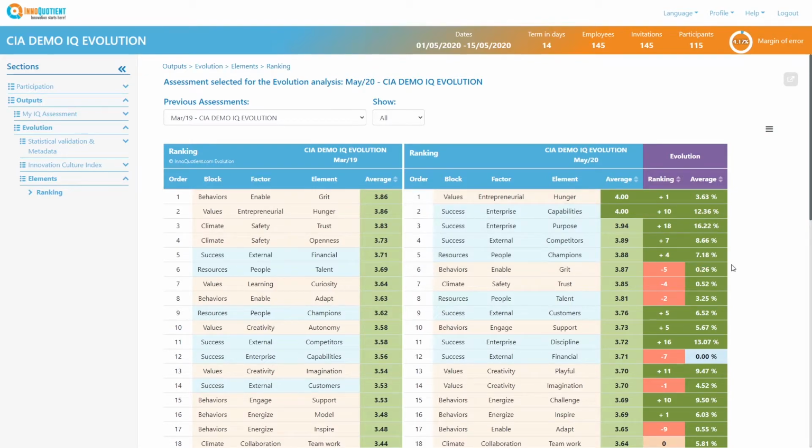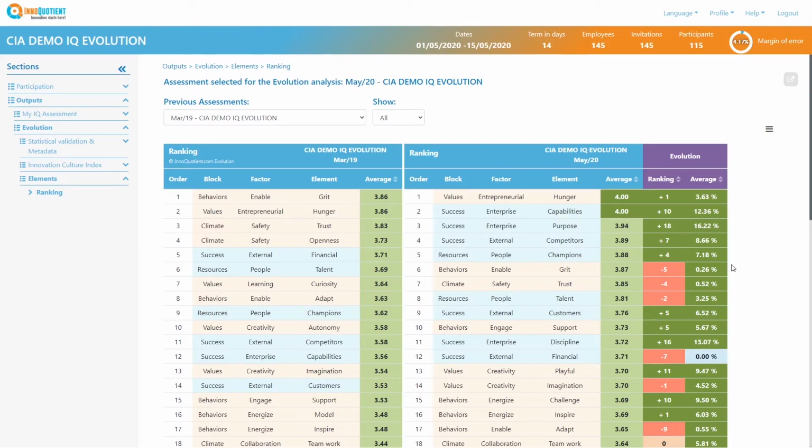Therefore, going up or down in position is not significant in itself. It will depend on the evolution of averages, and above all, on the work that has been performed with the teams. To interpret correctly the evolution outputs, it is vital to know what actions have been implemented in the last month and what are the transformation expectations.